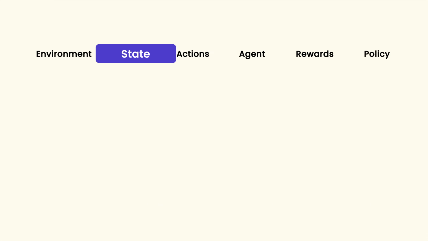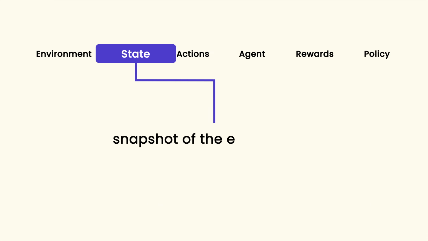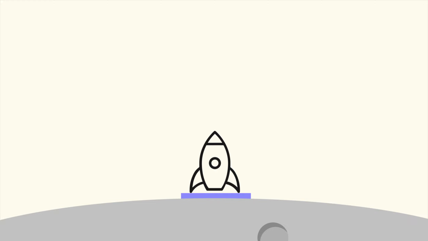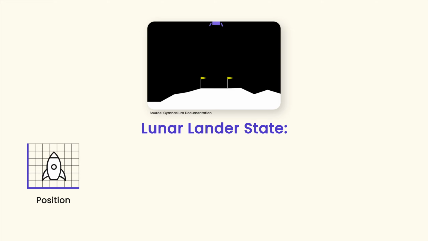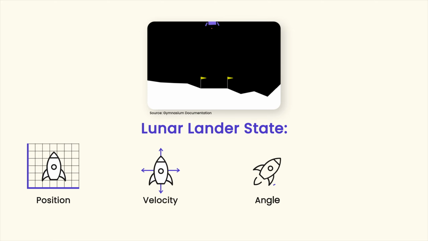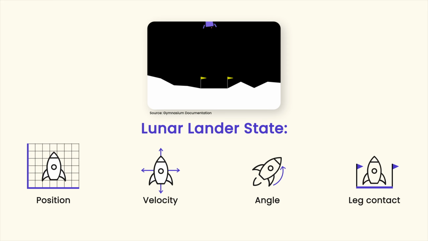State. A state is a snapshot of the environment at a particular moment. It contains all the information the agent needs to decide what to do next. For Lunar Lander, a state might include the rocket's horizontal and vertical positions, velocities in both axes, angle and angular velocity, and leg contact indicators. The agent reads the state to understand exactly where it stands.